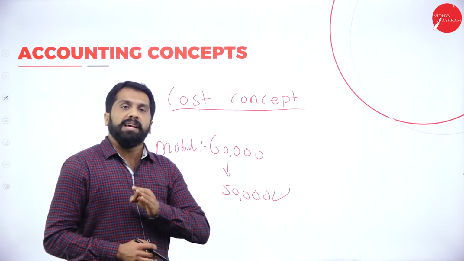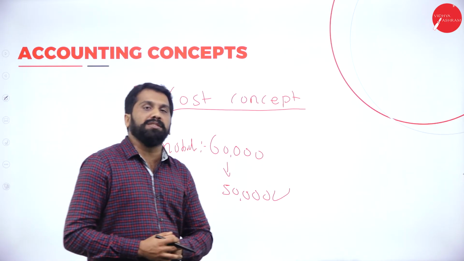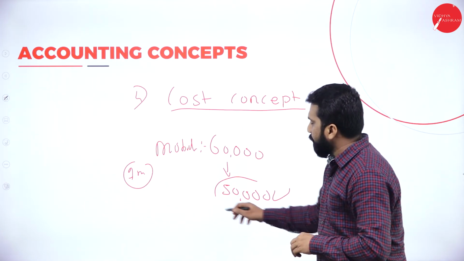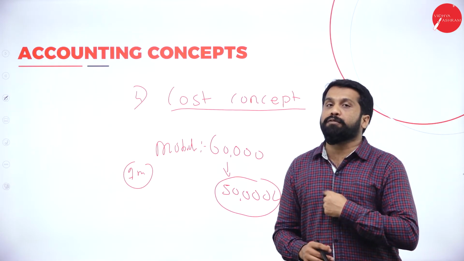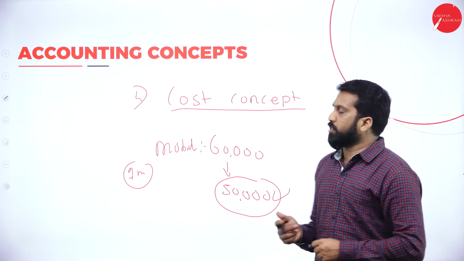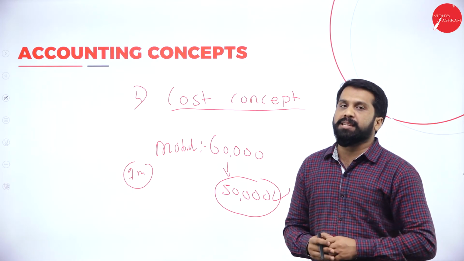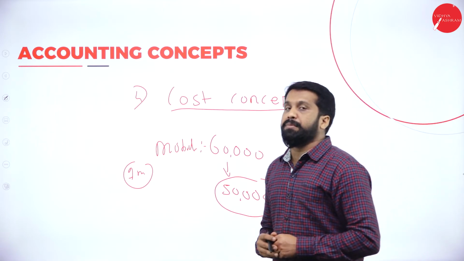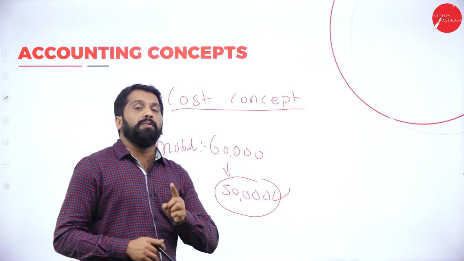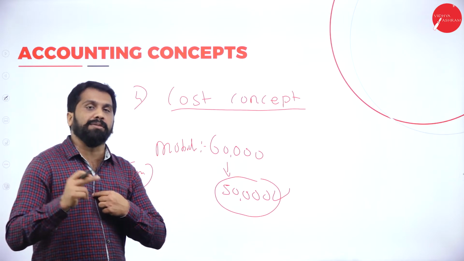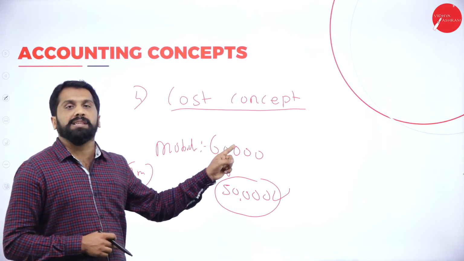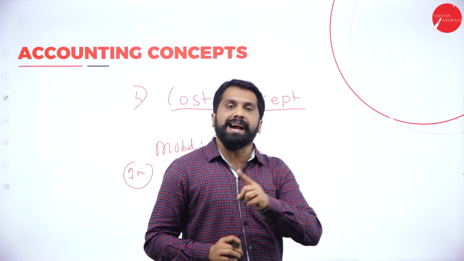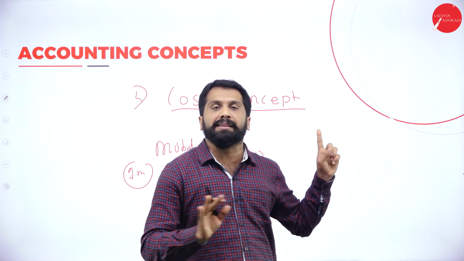The answer is no. If anybody asks you at what price you purchased your Samsung Note 10, what will you say? Even though the market price is 50, you will say that I bought for 60,000. My cost of this mobile is 60,000. That is called cost concept. Even with variation in the market price, whatever price I bought, that only should be entered in the accounts. Everybody should follow the same thing. What price you bought, that has to be recorded, not the market price.